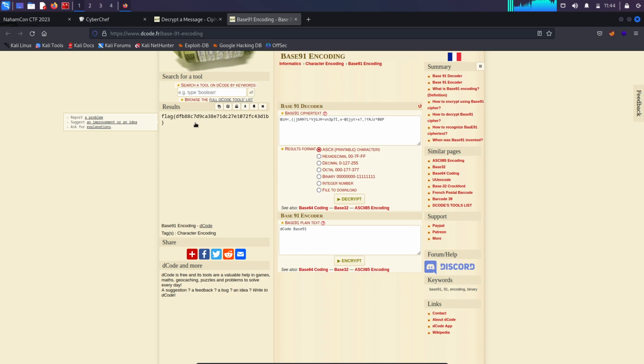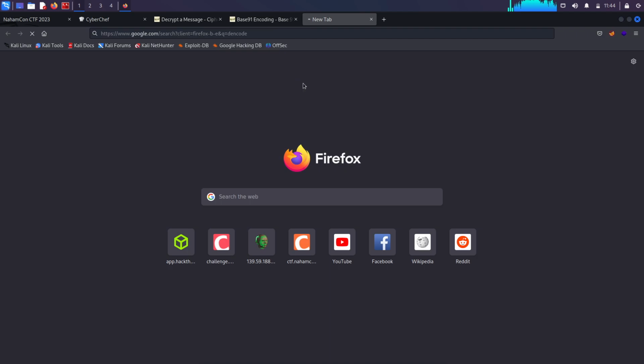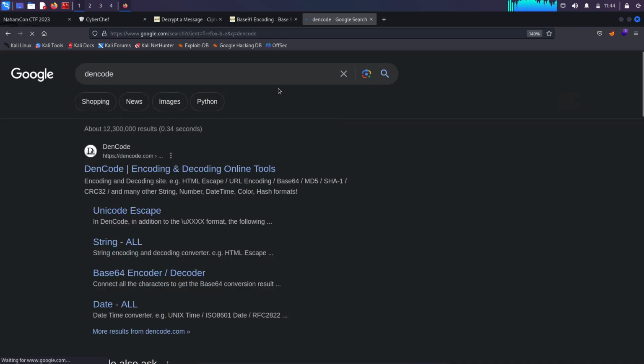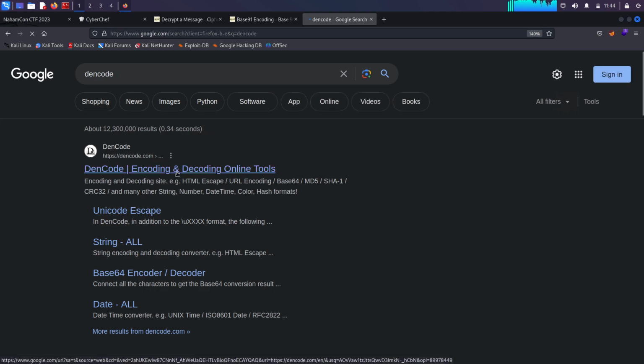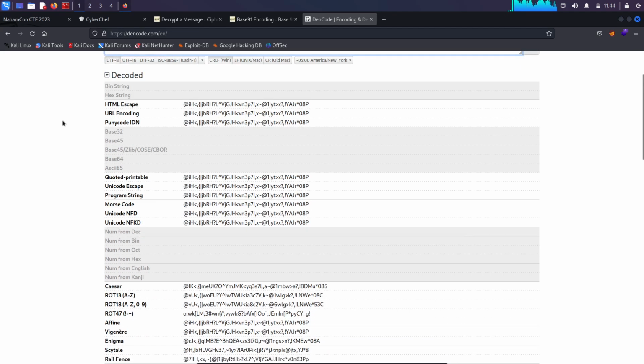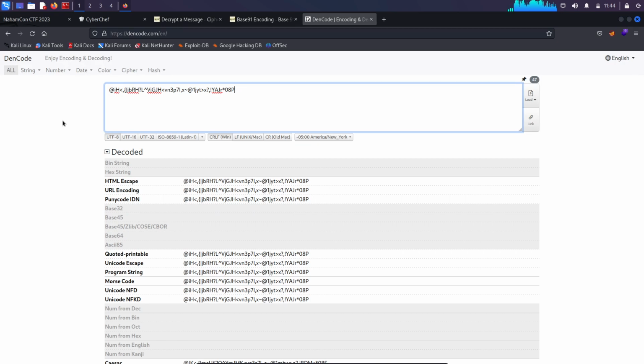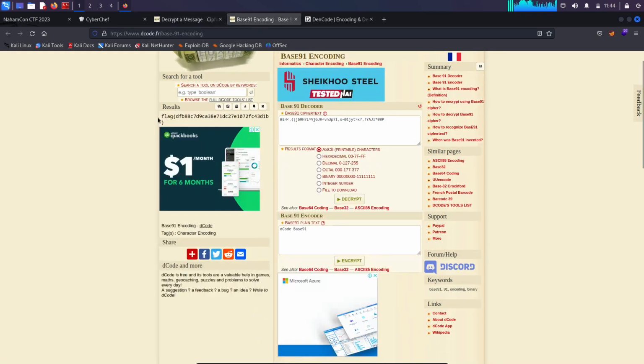Actually these sort of decoding websites are amazing. The other one which is extremely good is Dencode as well. So let's try this on Dencode as well and see. So CyberChef, Decode, and Dencode are the three main ones. Then we have some GitHub tools which we need to install locally on our system or in a Docker container. If I paste that string over here, let's see what happens. This website is unable to decode. So whenever you are trying these sort of things, try going to each and every website, click on every Google link and try to find the flag, and that's how it works. So this is the flag right over here, and that was the challenge.